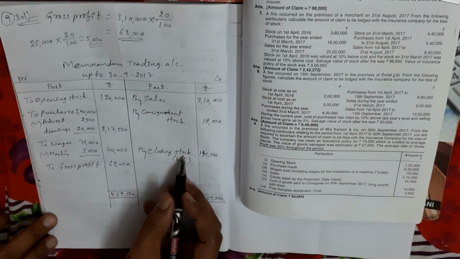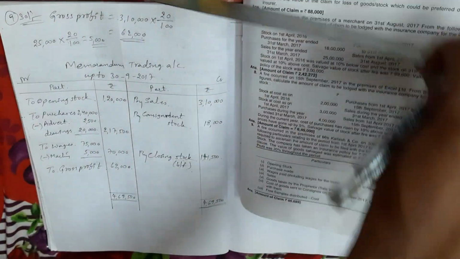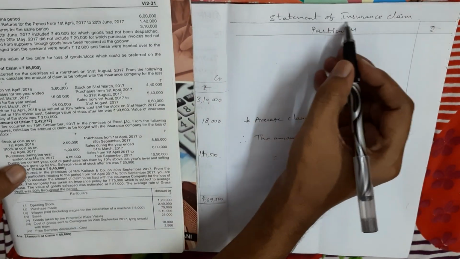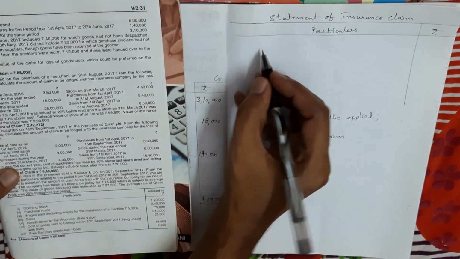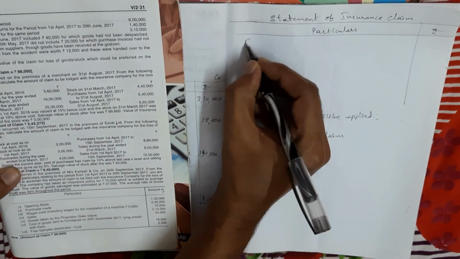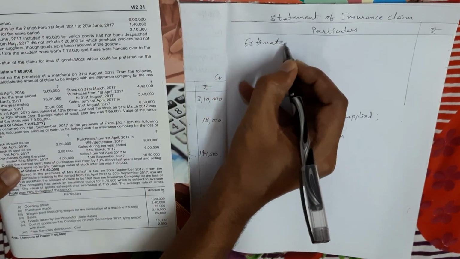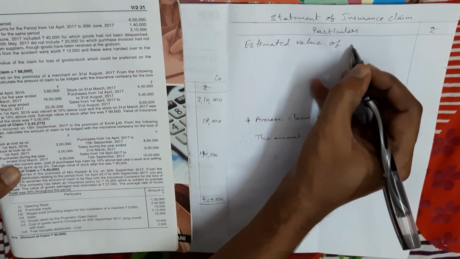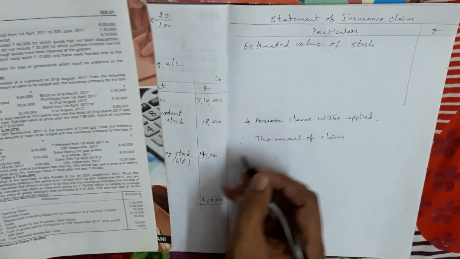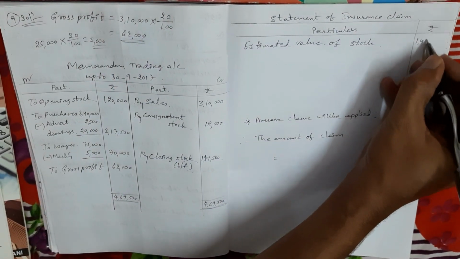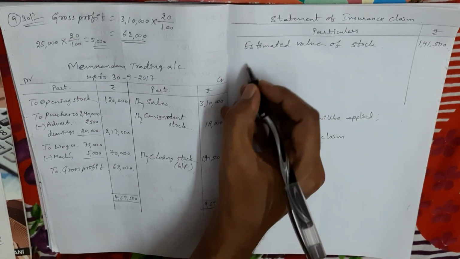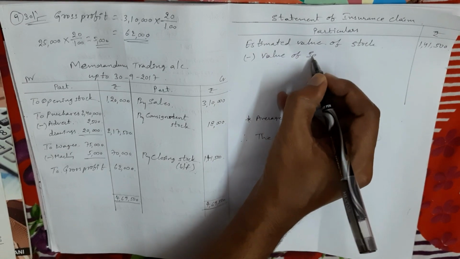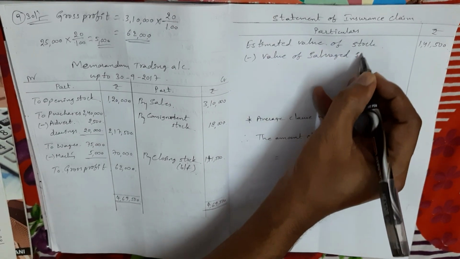So this closing stock we take in the statement as the first item. See the statement of insurance claim. Estimated value of stock, 1,41,500, and minus value of salvaged stock.